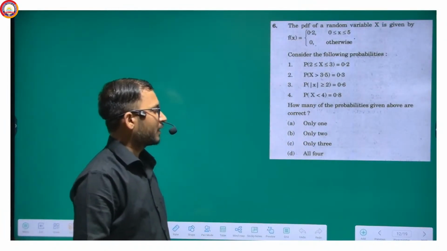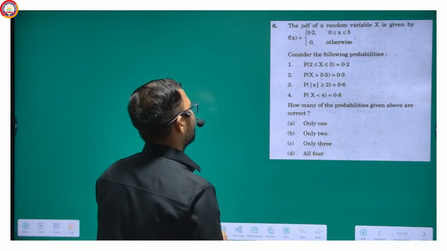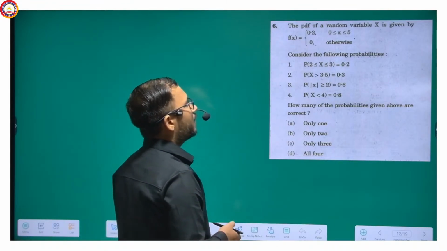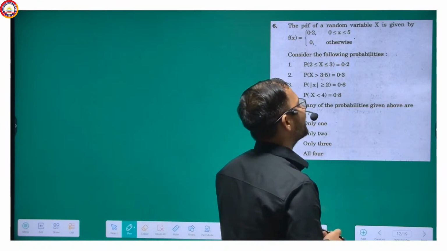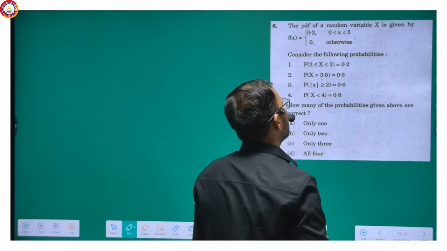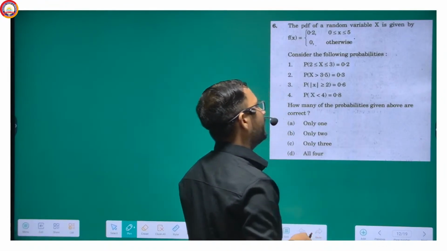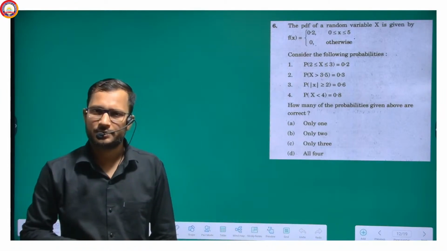Okay. For the next question, what we need to see is, the question says, the PDF of a random variable X is given by f(x) equal to 0.2, x lies between 0 to 5, and 0 otherwise, then consider the following probabilities.